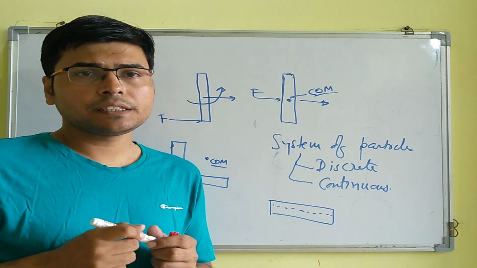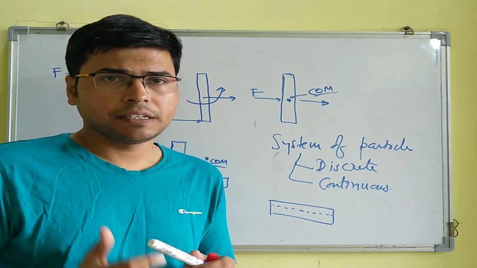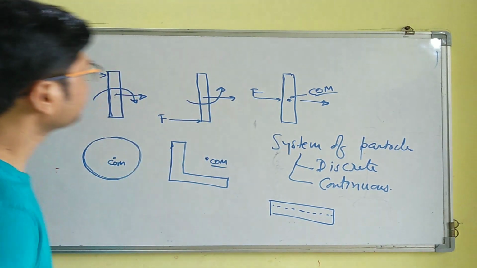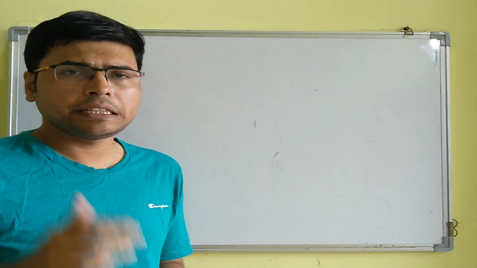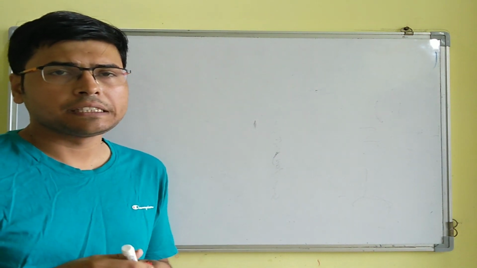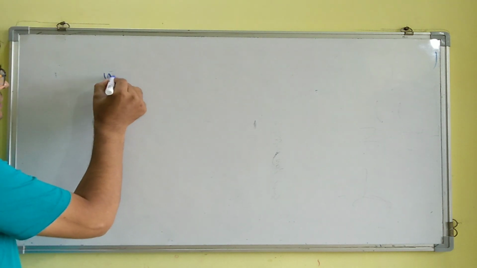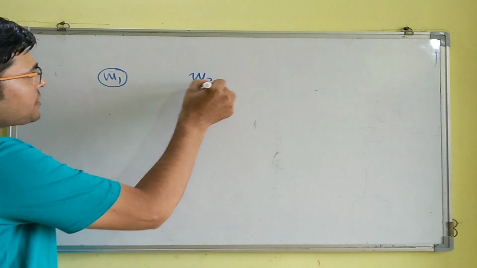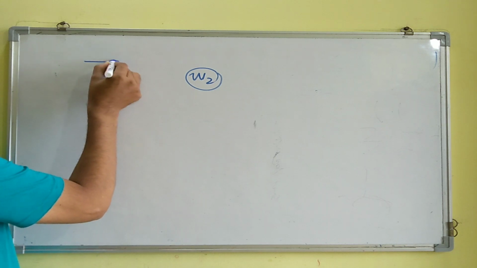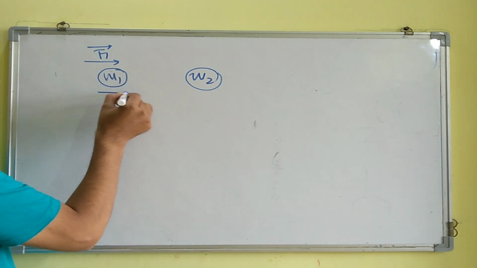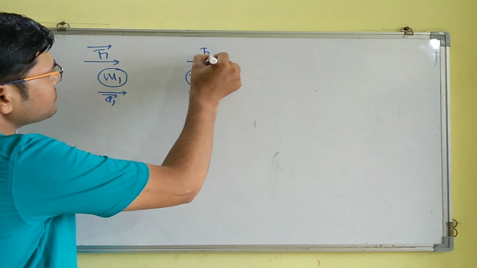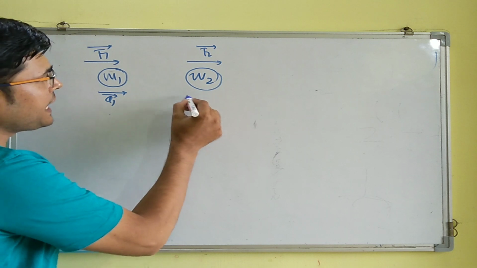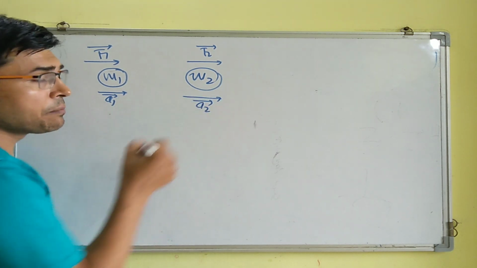So how to calculate center of mass of discrete system? Let's see. So we first calculate it for a two particle system, and then we are going to generalize it for n number of particles, right? So suppose we have two particles, m1 and m2, right? And over this we apply a force F1 and because of that an acceleration is taking place on particle 1, and we apply a force of F2 on m2. Because of that acceleration of a2 is taking place, right?